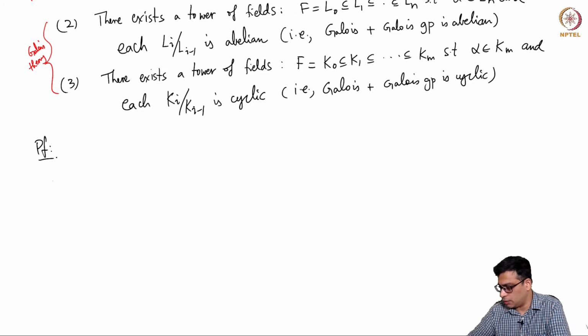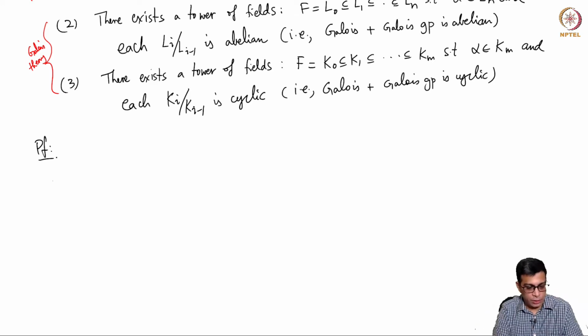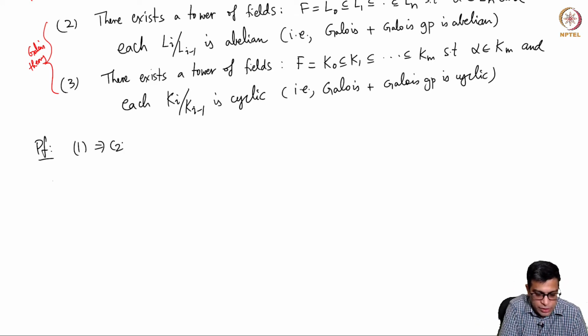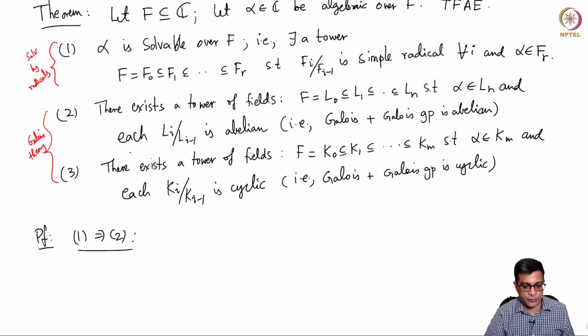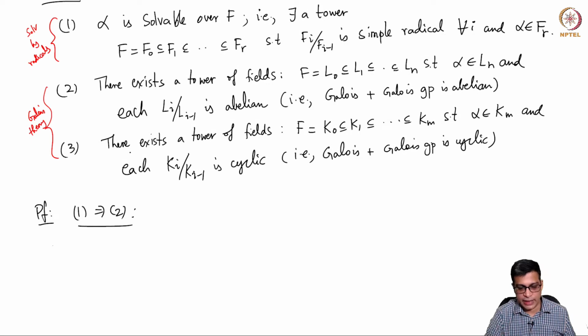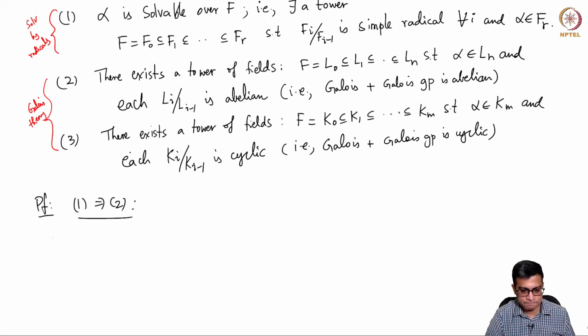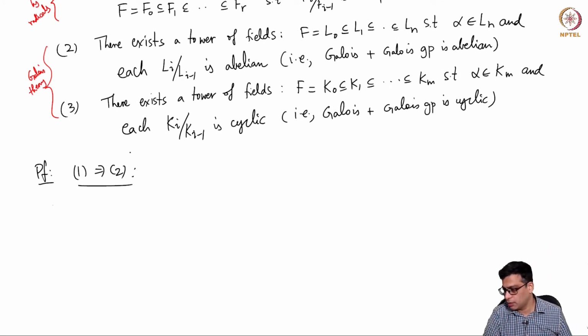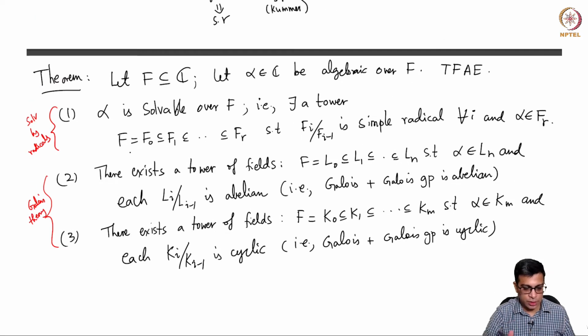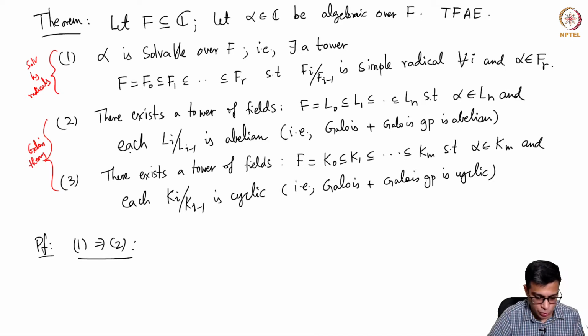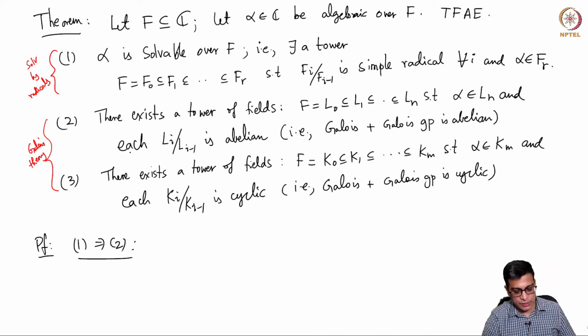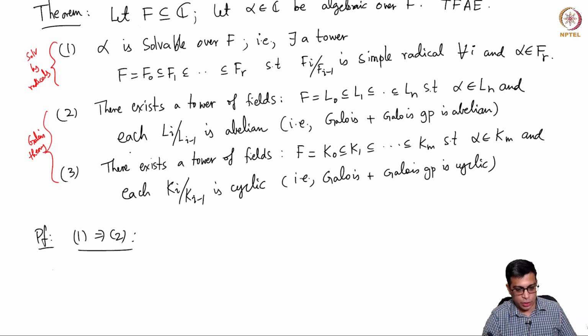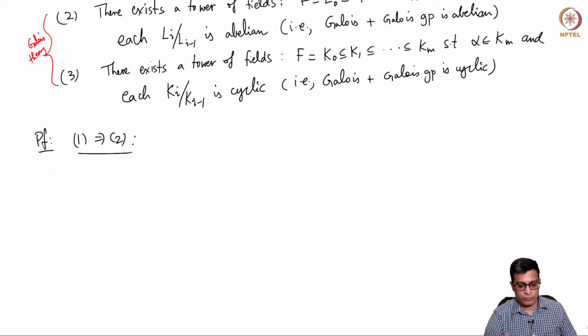So I will now prove the equivalence. Some of this is essentially coming from the previous class where we proved that cyclic extensions are solvable. So we are assuming that this is the new thing really: 1 to 2 is new. 2 to 3 is trivial, 3 to 1 is essentially done by us. So let's do 1 to 2 first, because this is the new thing. So we are assuming that alpha is solvable.